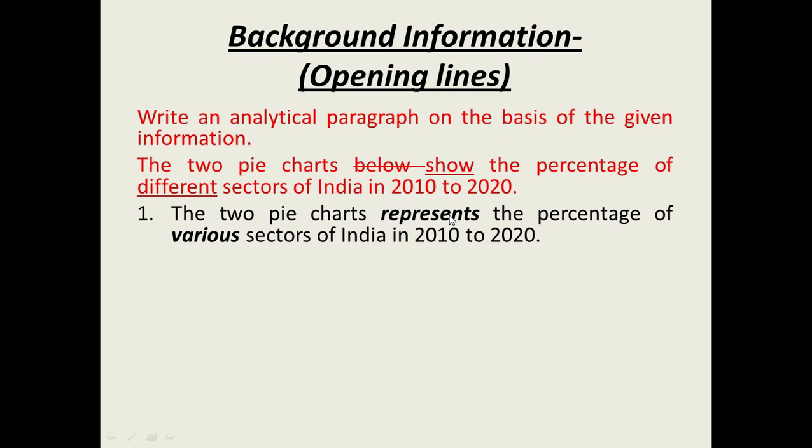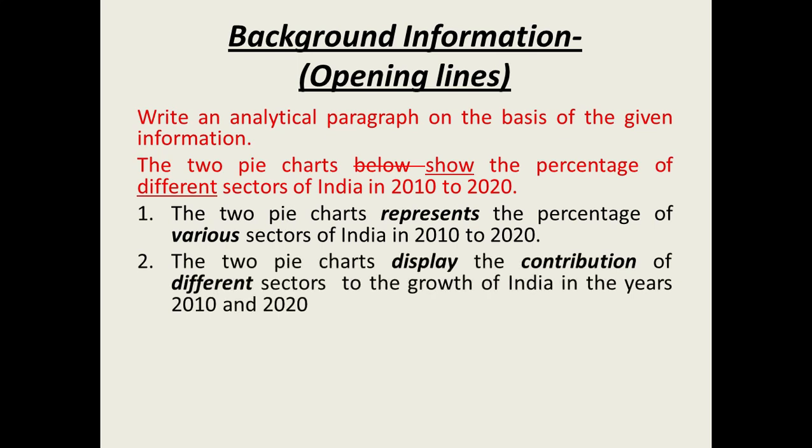The two pie charts represent, instead of show, we are using the word represent. The two pie charts represent the percentage of various sectors of India in 2010 to 2020. We can also write it in this way. The two pie charts display the contribution of different sectors to the growth of India in the years 2010 and 2020. So we are using the same line, but we are putting the same information in a different way.